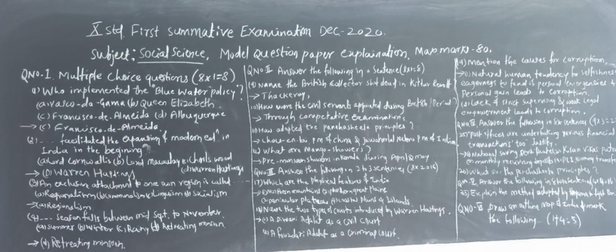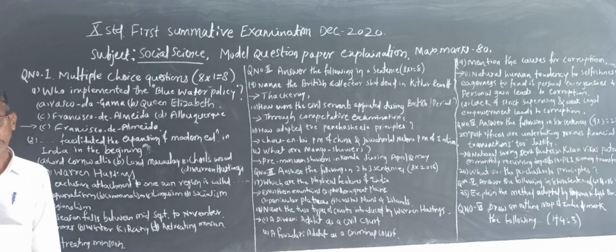Now question number 2: dash facilitated the expansion of modern education in India in the beginning.